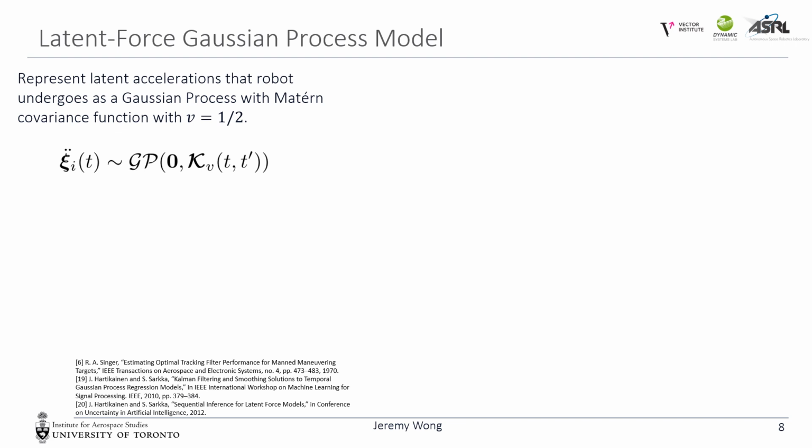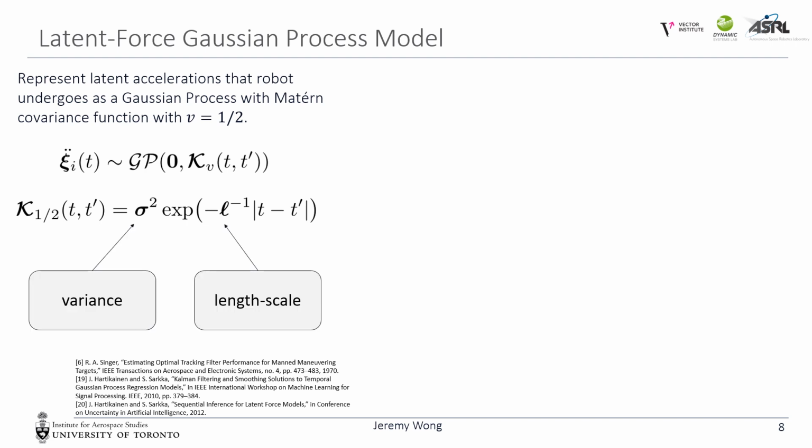In our method, we choose to represent latent accelerations that the robot undergoes as a Gaussian process with a Matern covariance function, or kernel function. This is a family of covariance functions commonly used in Gaussian process regression. We set the parameter nu to 1/2, which results in this covariance function. Here we can see that there are two hyperparameters, variance and length scale.